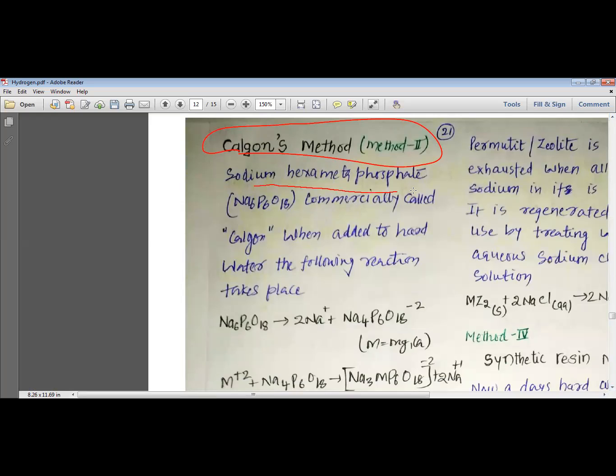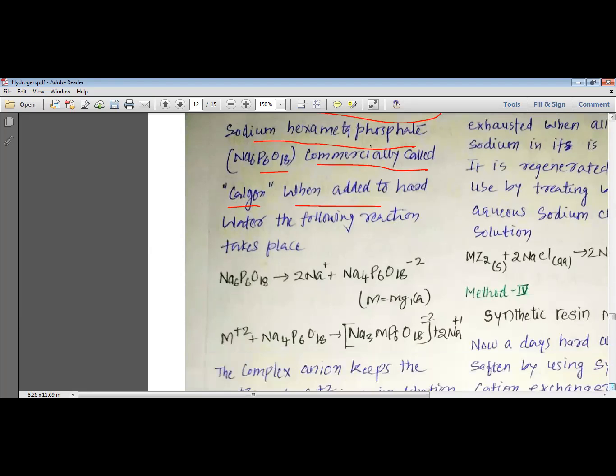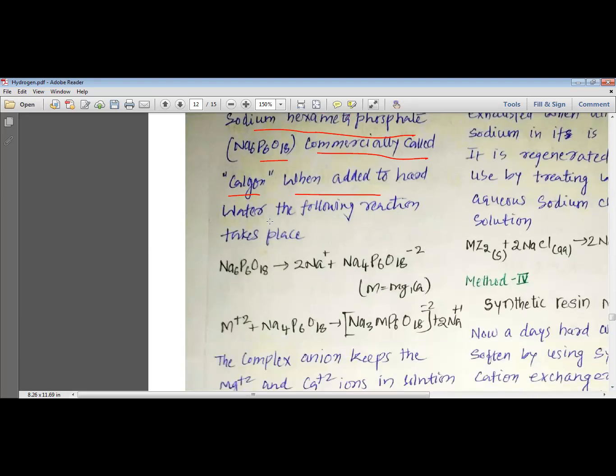Then we have the next method, which is known as Calgon's method. There is a compound whose name is sodium hexametaphosphate, Na6P6O18. Sodium hexametaphosphate is commercially known as Calgon. So by using Calgon, sodium hexametaphosphate, we can remove the permanent hardness of water. When this Calgon is added to the hard water, the following reaction takes place.